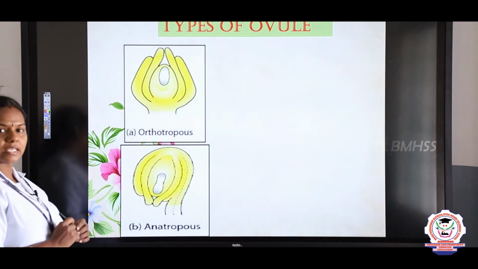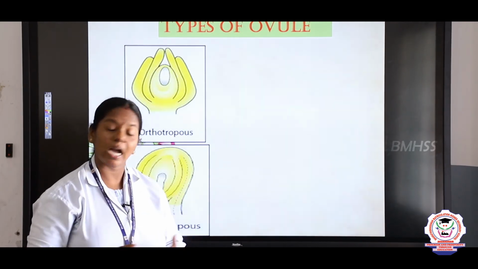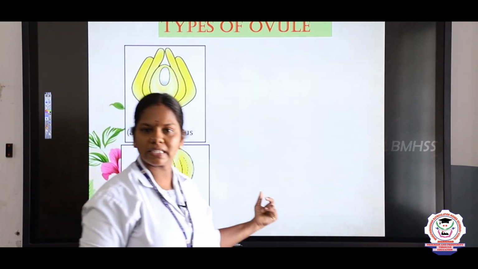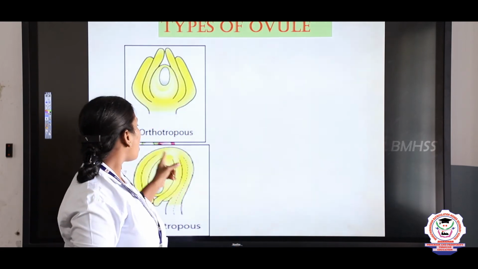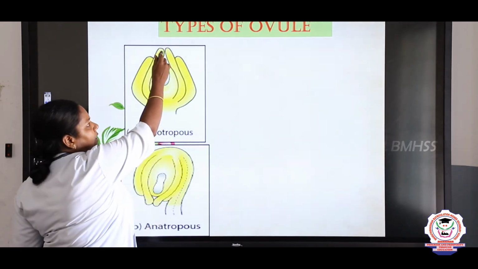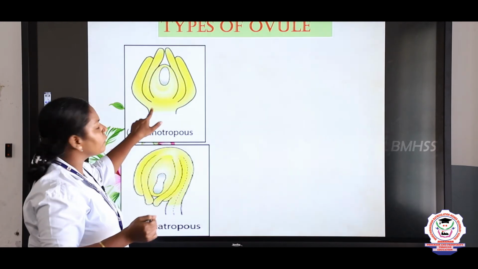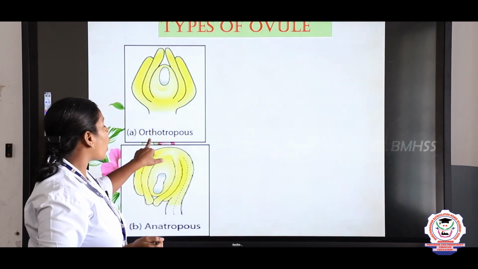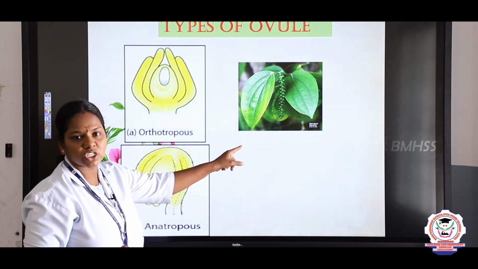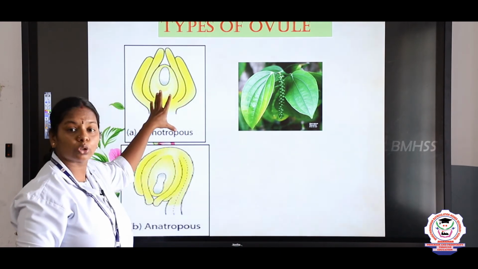And now, we are going to see, based on the position and orientation of the ovule, how it is originated, we can classify the ovules into 6 types. So, now let us see with the example. First one, orthotropous. What do you mean by orthotropous? You look at this picture, children. What is this? Micropyle, nucellus, chalaza are in the same vertical line. So, if the ovule is like this, we say this as orthotropous. And the example of orthotropous is Piperaceae, the pepper family, the pepper plant. The ovules of this are arranged like this, orthotropous.